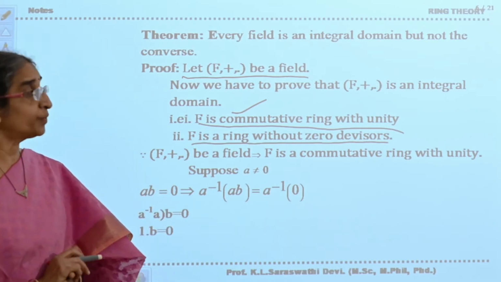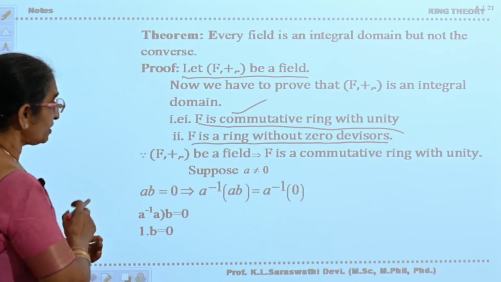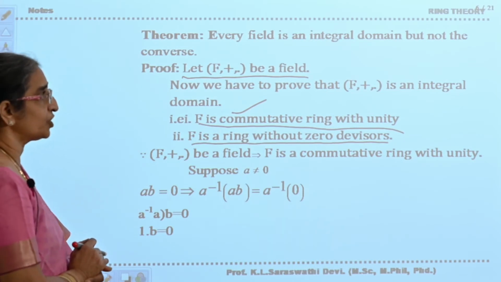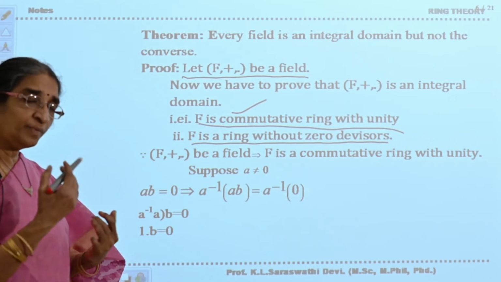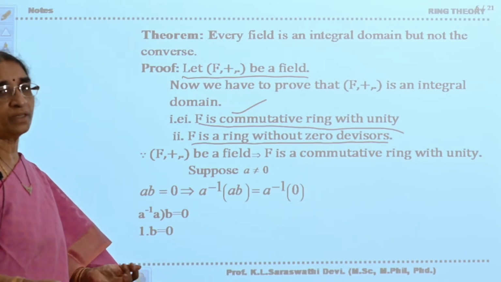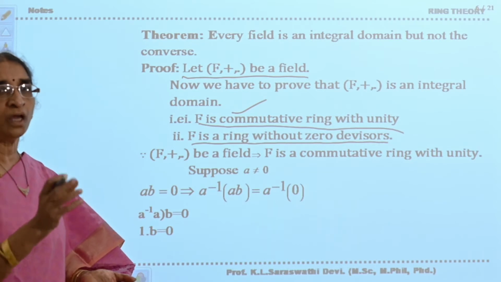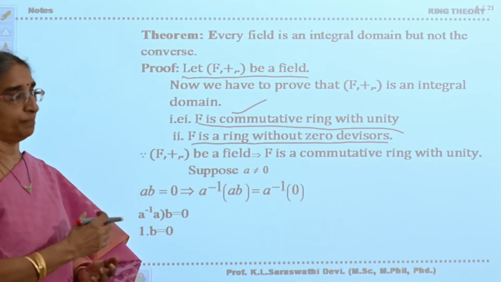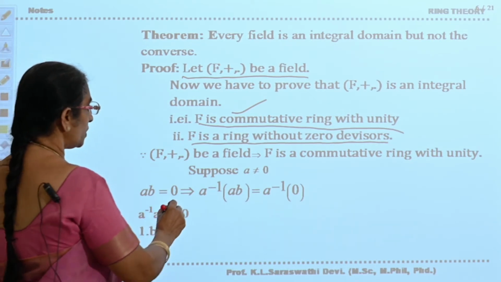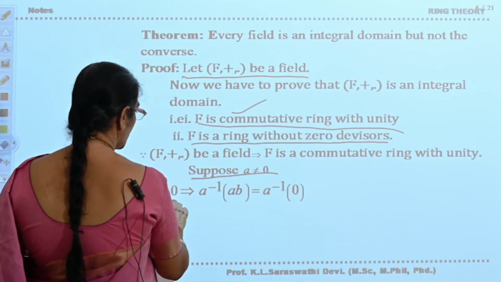Now what you have to prove is, either AB is equal to 0 implies either B is equal to 0 or A is equal to 0. That property you have to prove in order to say that it is a domain. So suppose A is not equal to 0 and consider AB is equal to 0.